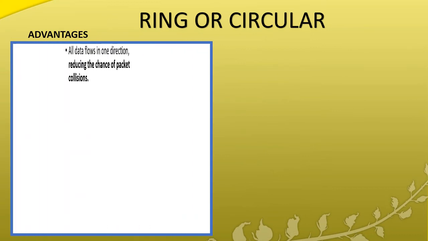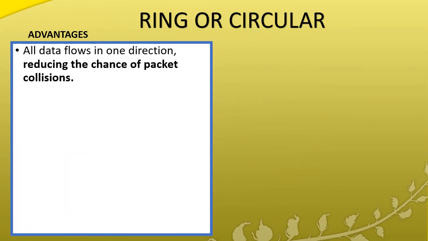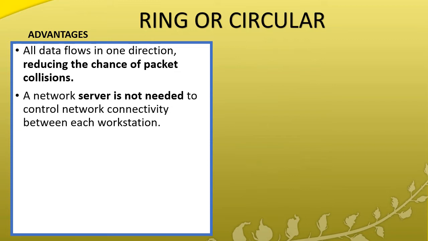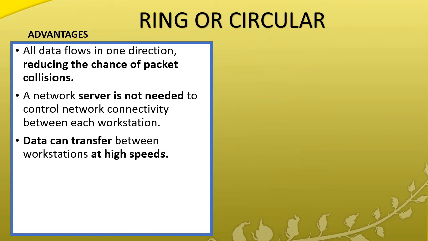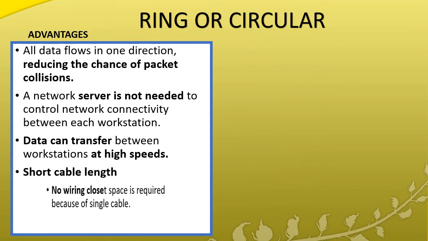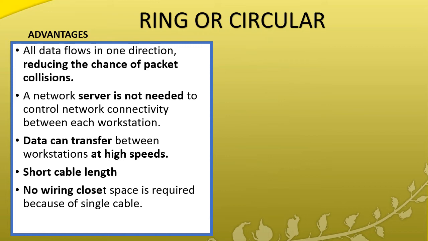Advantages of ring topology: all the data flows in only one direction. So packet collision will not occur because it goes one way only. A server is not needed to control the system. Data will be transferred between workstation nodes at high speed, and the cable length is also very short. No wiring closet space is required because only a single cable is connected.